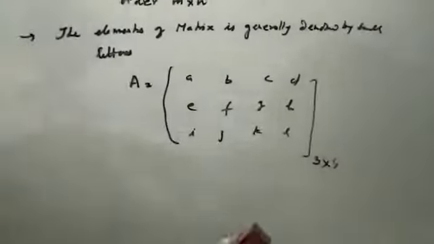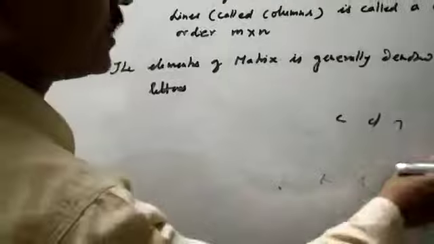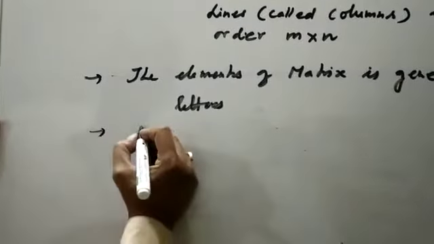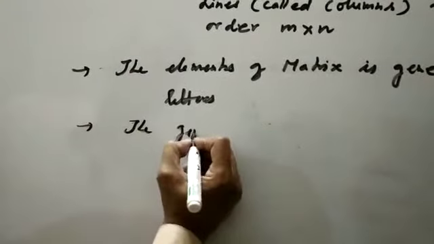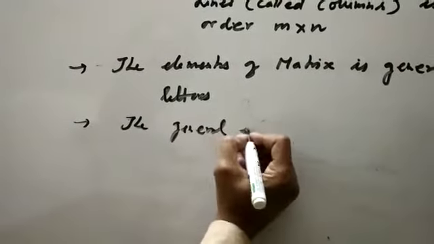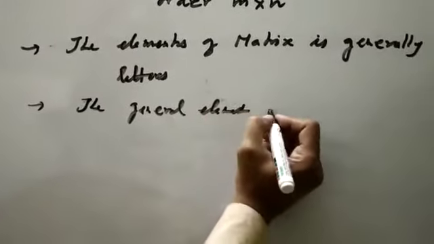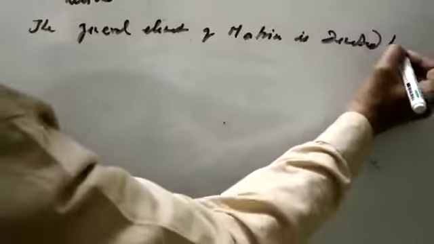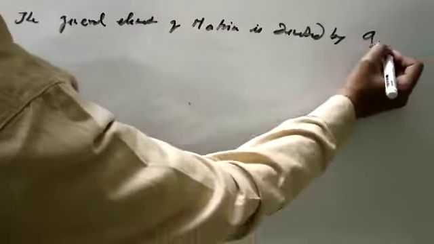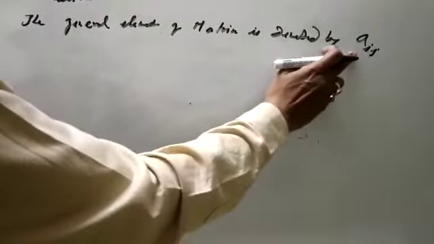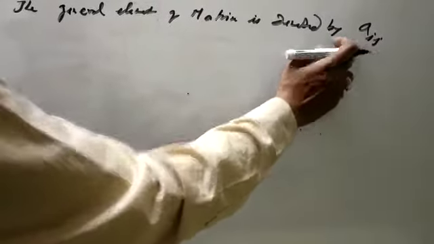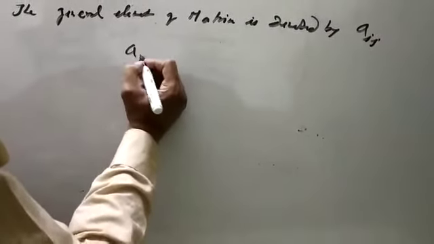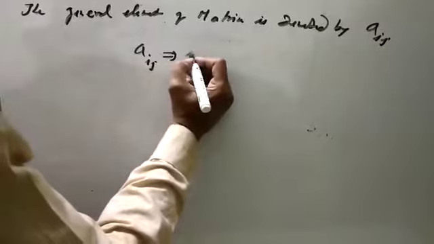Any confusion? Now look here. The general element of a matrix is denoted by Aij, that is, the element of the ith row and jth column.